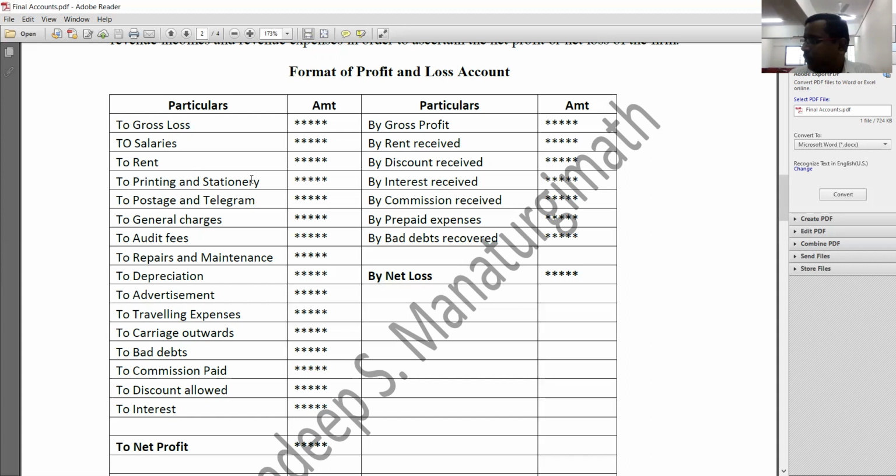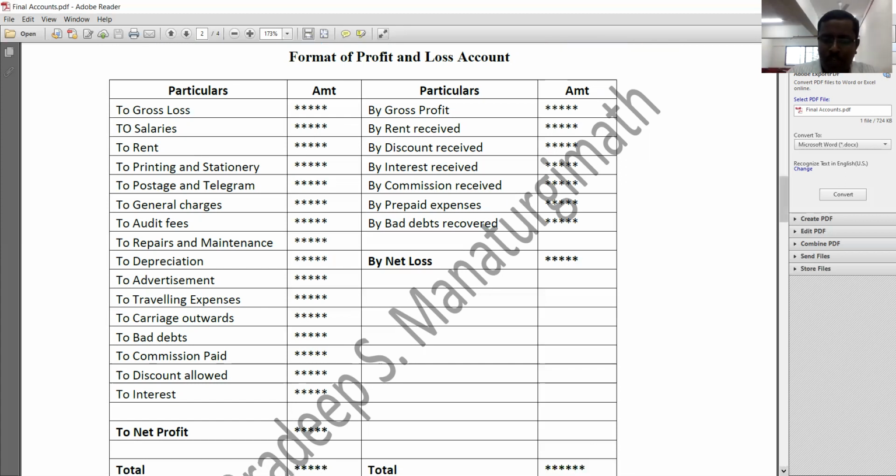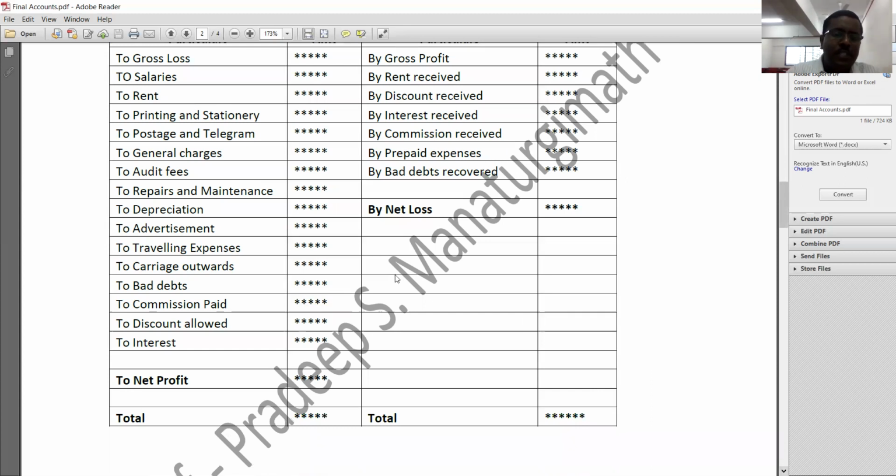Prominent items are gross profit, rent received, discount received, interest received, commission received, etc. One more important item is profit on sale of asset. These all things should be recorded on the credit side of profit and loss account. So on the debit side, we are going to record all these indirect expenses, and on the credit side, we are going to record all these indirect incomes.